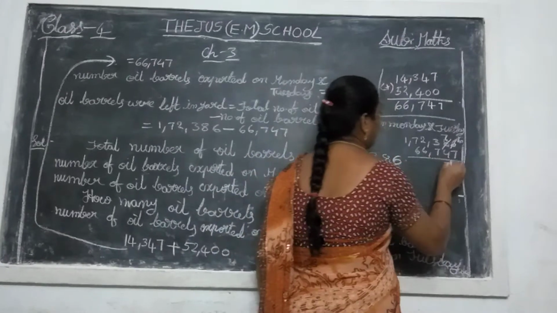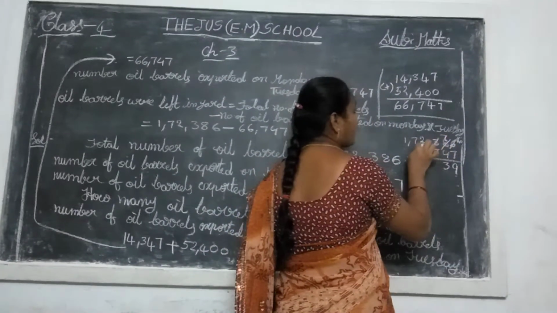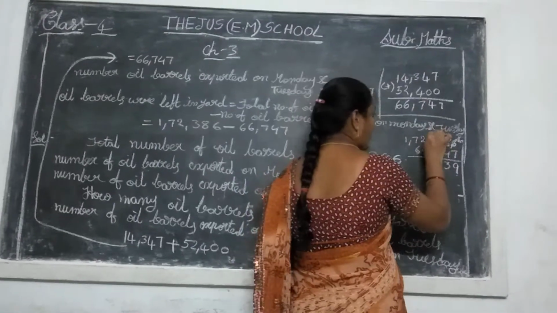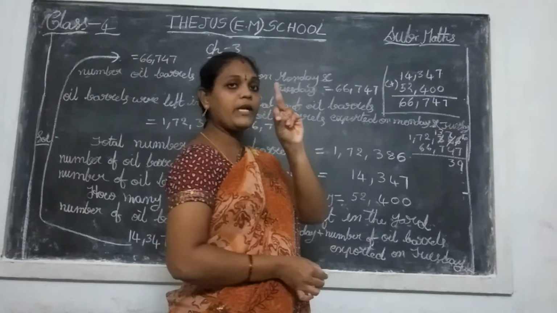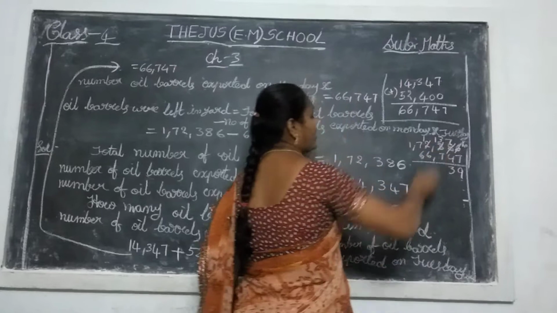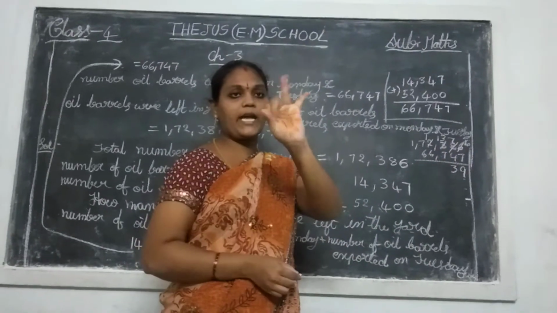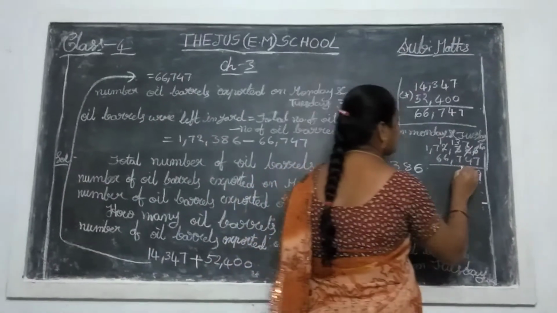Right here 3. So 3 minus 7 possible? No. So this 3 takes one number borrowing from 2. 1 means 10, 10 plus 3, 13. So that 2 gave one number borrowing to 3. Remaining is 1. So 7 after 13 becomes 8, 9, 10, 11, 12, 13. 6 fingers are open. So right here 6.